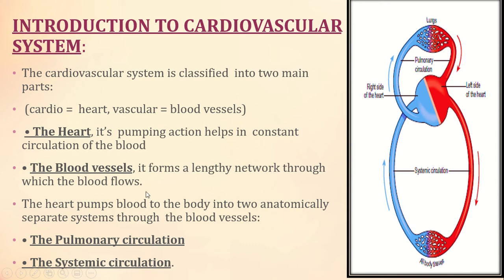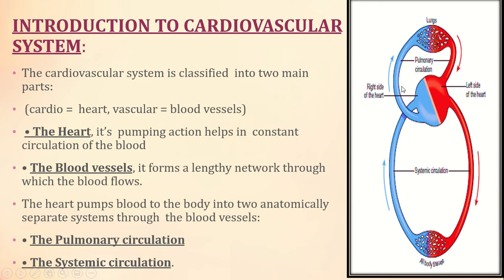The blood vessels are the lengthy network between the heart and all the parts of the body, so the heart and all the parts of the body are connected through the blood vessels. The heart pumps blood to the body into two anatomically separate systems through the blood vessels. The blood supply is transferred from the heart by two processes, called the pulmonary circulation and the systemic circulation.